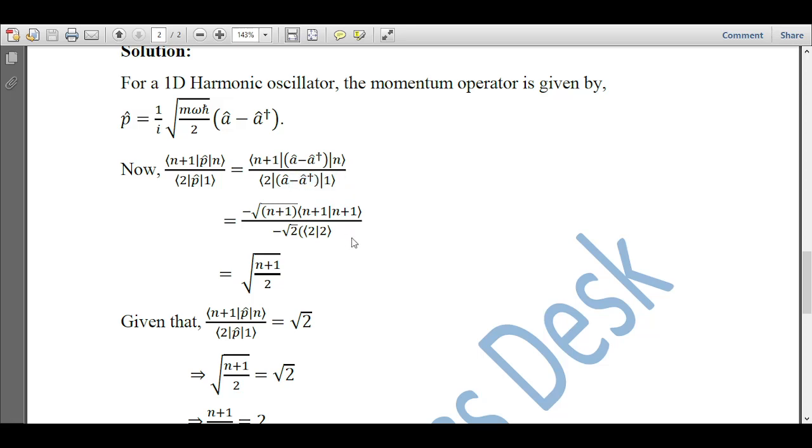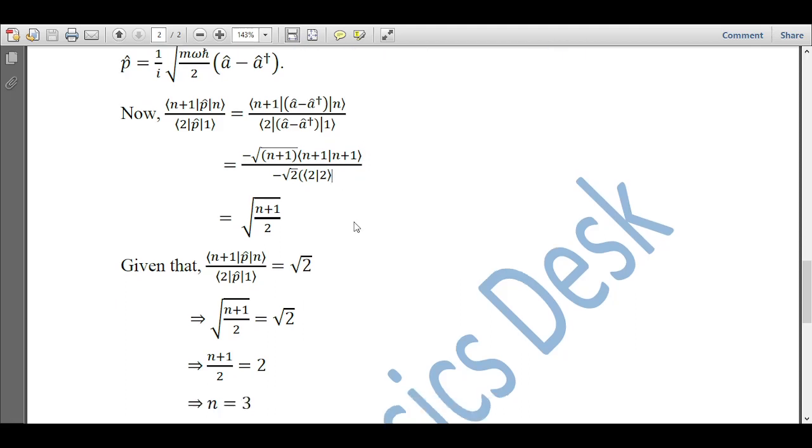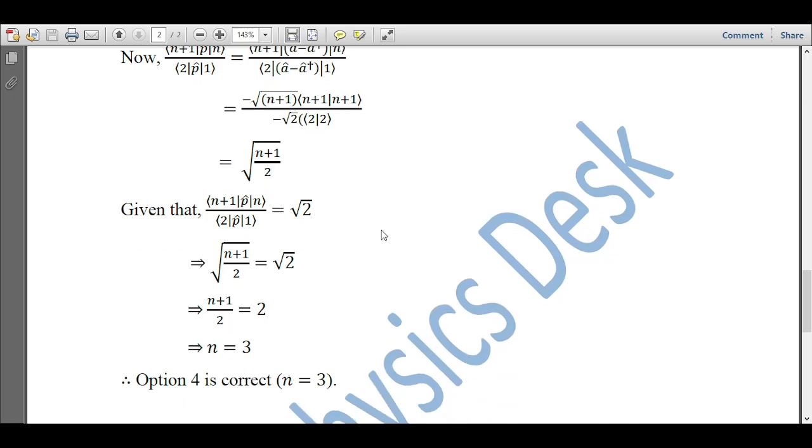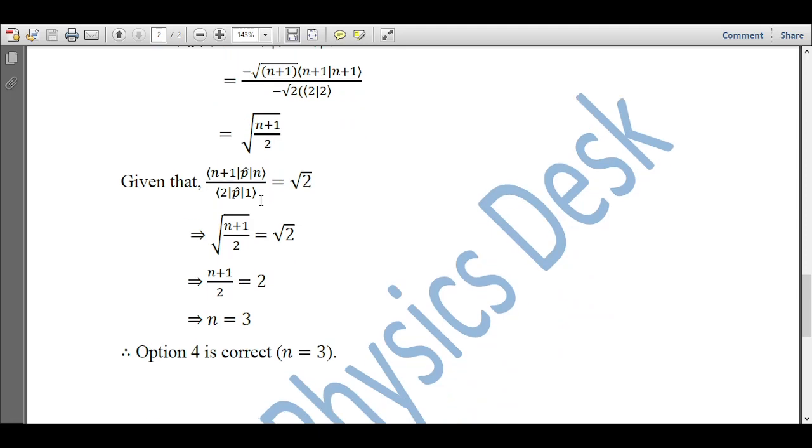Okay, so I hope this is clear. Now the minus gets cancelled out, and the inner product of n plus 1 with itself becomes 1, and the inner product of 2 with itself also becomes 1, since these are normalized states, and we get under root n plus 1 by 2. But we are given in the question that this expression is equal to root 2, so we equate under root n plus 1 by 2 to root 2.